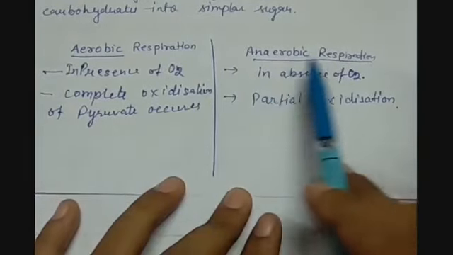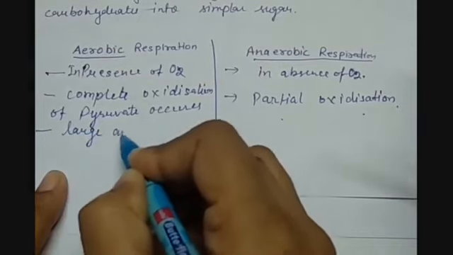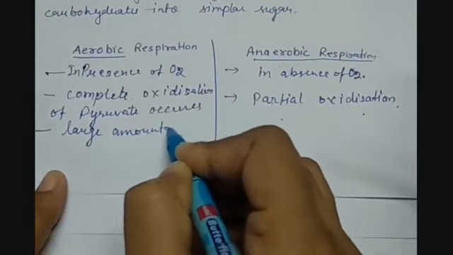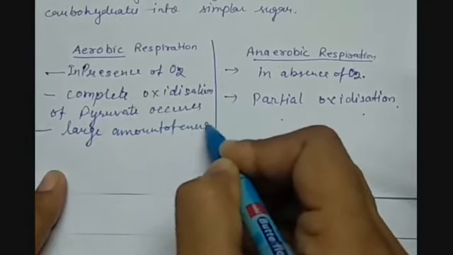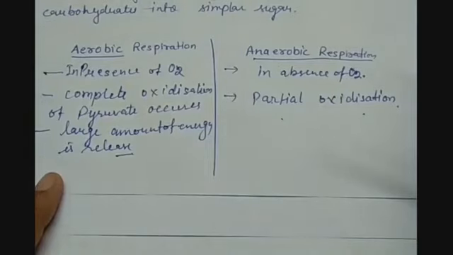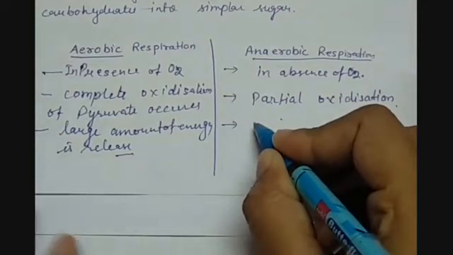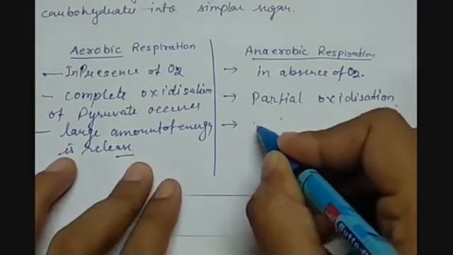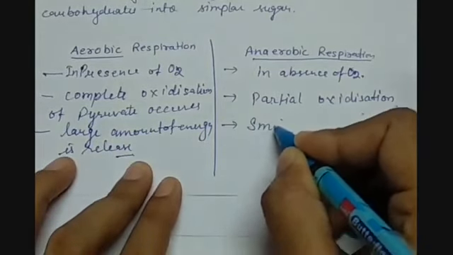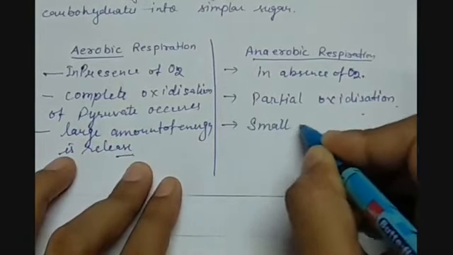When aerobic respiration occurs, a large amount of energy is released. And that's why aerobic respiration is more efficient, because it produces more energy. Whereas in anaerobic respiration, only a small amount of energy is released.